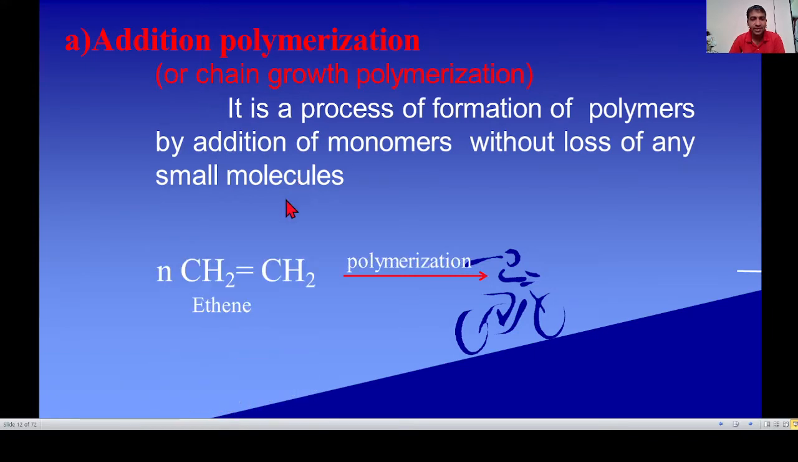See the example: n molecules of ethene undergo addition reaction, or polymerization, to form polyethylene. It is an example of addition polymerization. Ethene undergoes polymerization to form polyethylene.